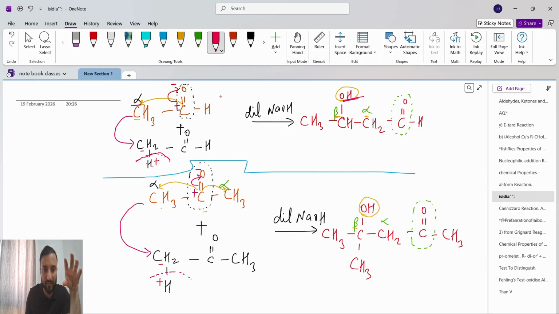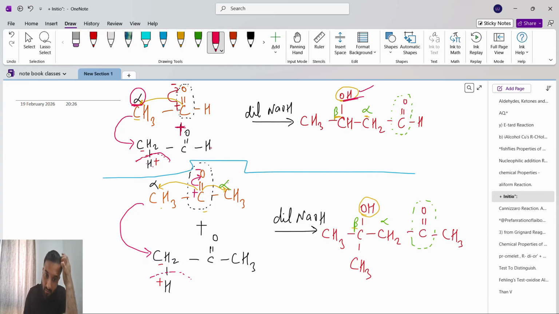What we have to do is write the first reactant as it is, CH3 C double bond O H, reacting with the same, but wherever the alpha position is, from here we have to remove one hydrogen. Why are we removing one hydrogen? The reason is this H plus will make a bond with O minus, so it will become OH, the hydroxy group.